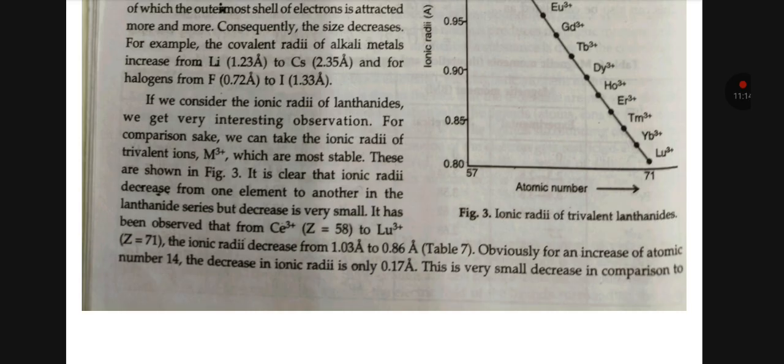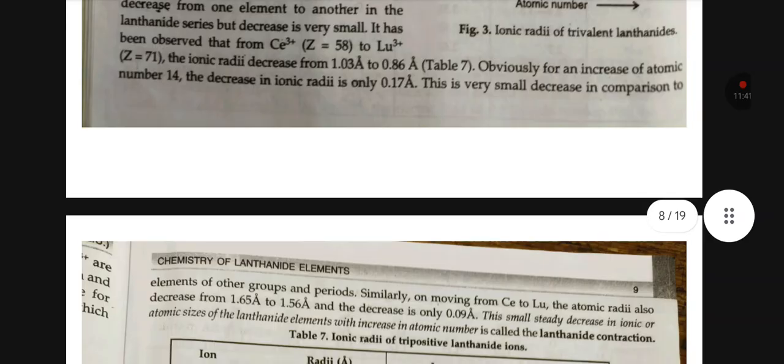It has been observed that from Ce3+ to Lu3+, ionic radii decrease from 1.03 to 0.686. Obviously, for an increase of atomic number of 14, the decrease in ionic radii is only 0.17 angstrom. It is a very small decrease as compared to elements of other groups and periods.